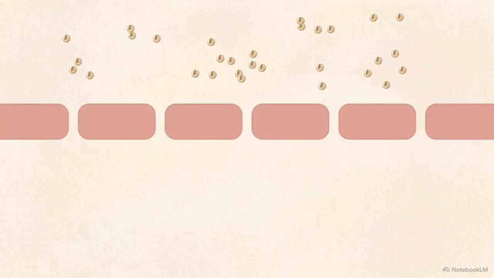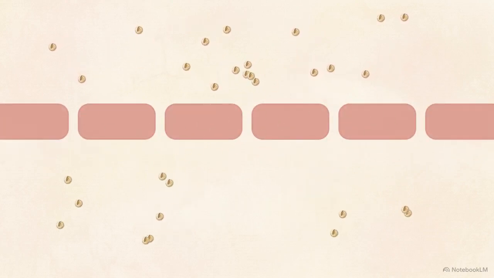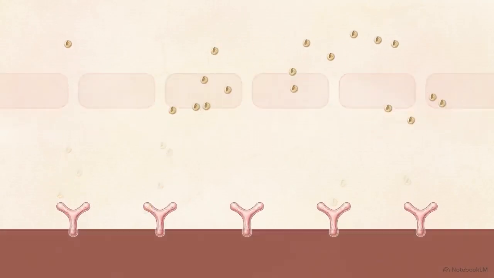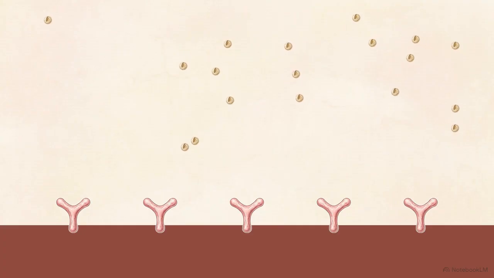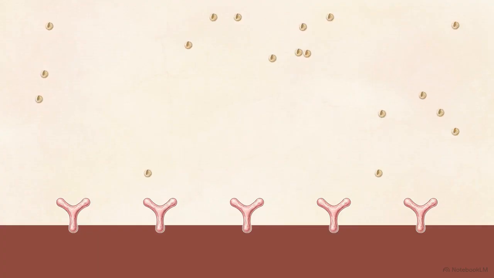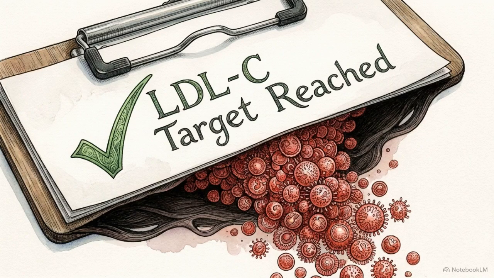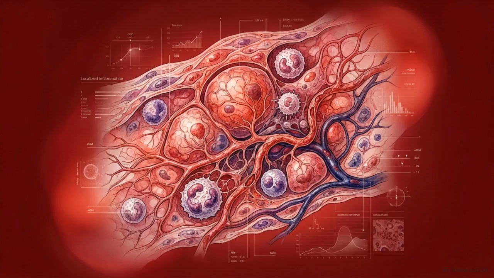Because of their reduced diameter, these small, dense particles easily penetrate the endothelial barrier and bind to the arterial wall. These particles also have a reduced affinity for receptors that would normally clear them, meaning they circulate in the plasma for much longer. Treating these metabolic patients based on standard LDL-C targets alone leaves their true particle burden and their true risk unaddressed. Layer 3 assesses biological activity to determine if the atherosclerotic process is actively inflamed.